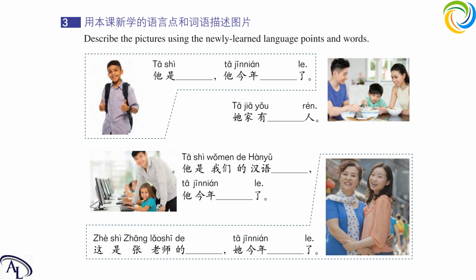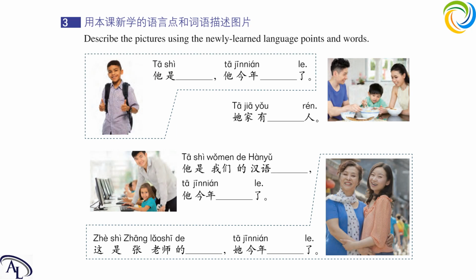It looks really like the sentence to describe someone's age, right? So we can say maybe he is 30 years old, okay? So 30 is 30岁. Don't forget about the measure word for years old, okay? Age. So 他是我们的汉语老师，他今年30岁了。Okay, last exercise.